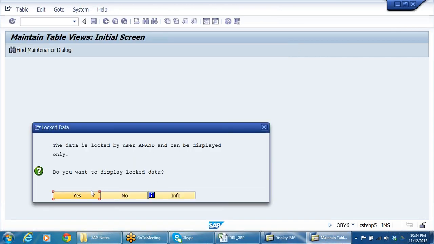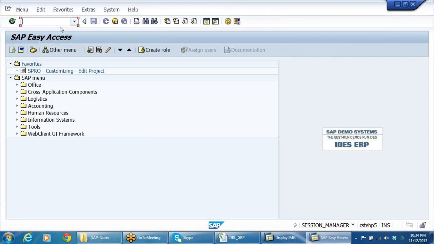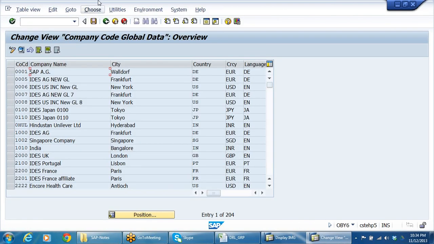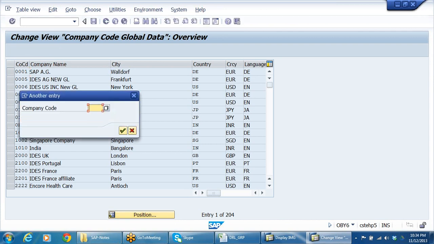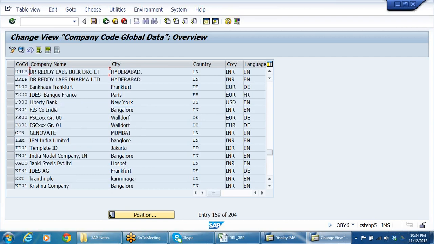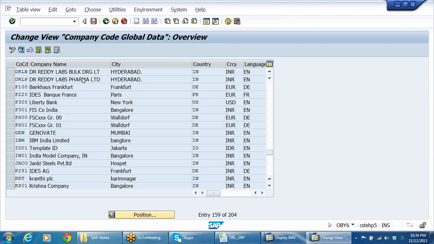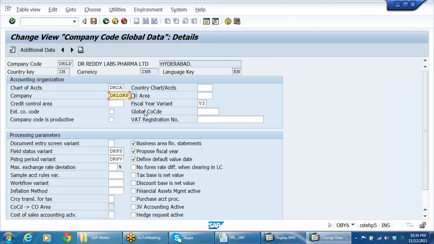Here what I will do is OBY6. Company code DRLB. See, DRLB, both two companies are there. If you see this one, it is linked to the group company and DRCA, chart of accounts V3. This is DRLB. Now for DRLP Pharma, same group.